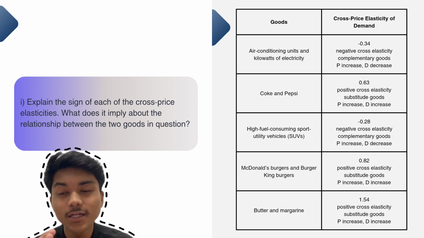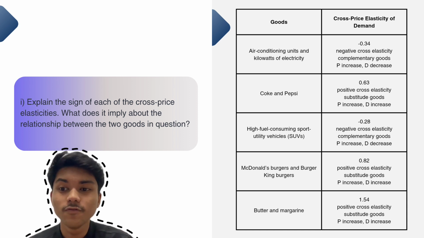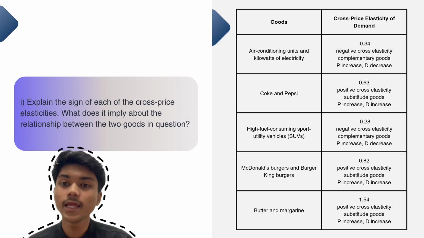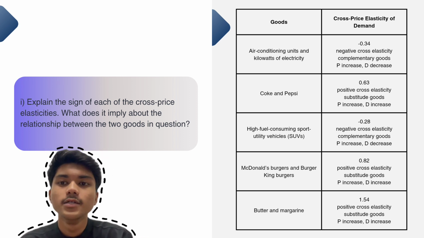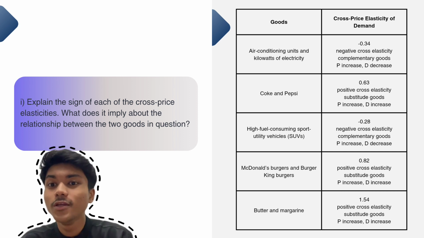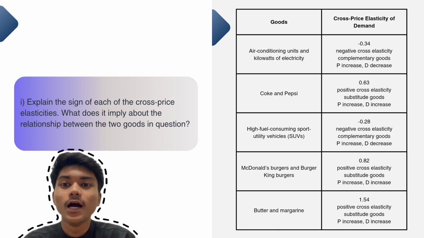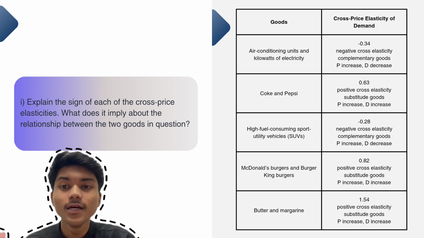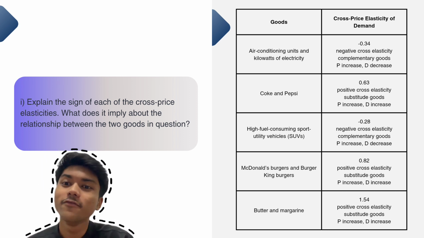Next, we move to the third column, the high fuel consuming sport utility vehicles (SUV). From the table, it shows a negative result, negative 0.28. When it is negative, we know that they are complementary goods. So when the price of gas increases, the demand for the SUV will decrease, and vice versa.